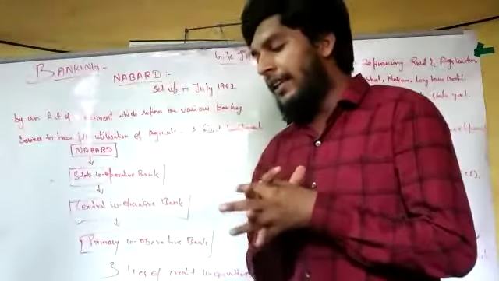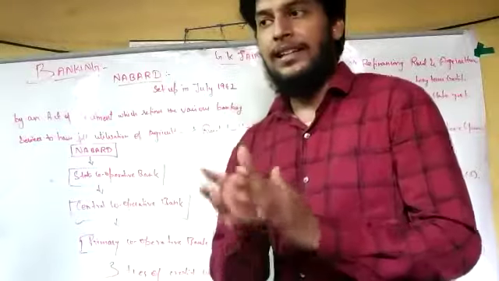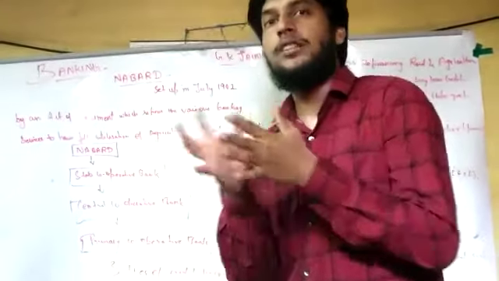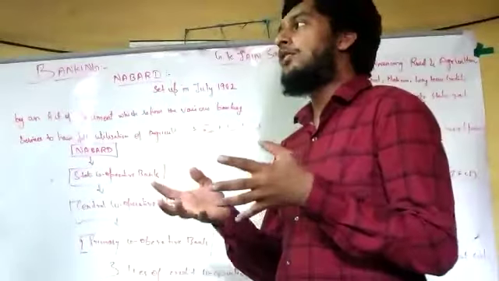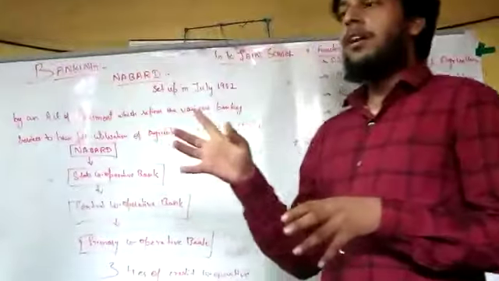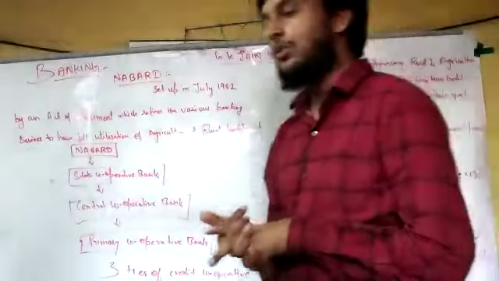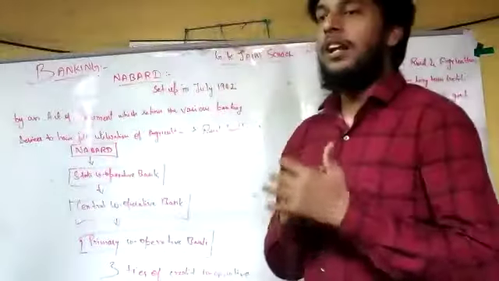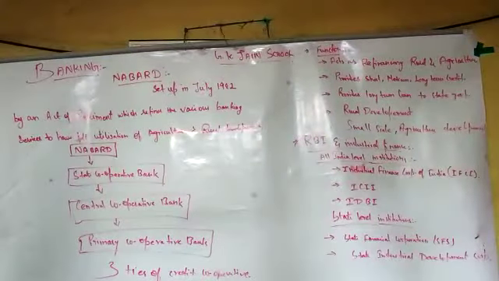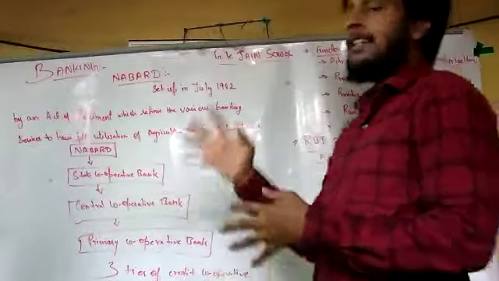India is a country that mainly depends on agriculture, right? The crops are our main source of income, and with that our major income is generated. Thus this NABARD was set up in July 1982, and a special resolution was passed in parliament and it was created.